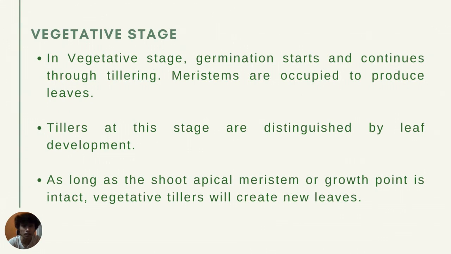The first one is the vegetative stage. In the vegetative stage, germination starts and continues through tillering. Tillers are shoots that grow from the base of grass plants. Tillering is a physiological process of continual underground branching of primary shoot compact node joints. Meristems are occupied to produce leaves in this stage. This is significant because adequate leaf surface area is required to capture sunlight and maintain photosynthesis.